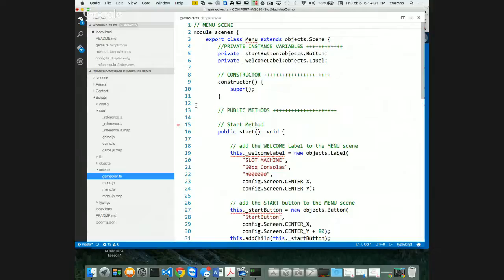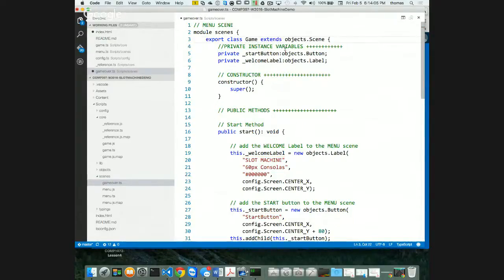Okay, here's my gameover.ts. On the top where it says menu, I'm going to change it to game, capital G, capital O. That's going to fix it. I don't need my start button in my game over scene. What I need in my game over scene is a restart button. I want to restart.